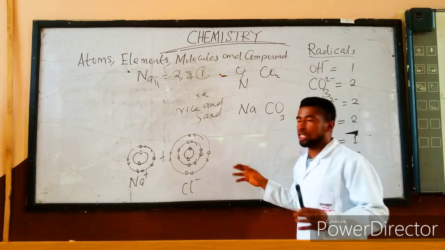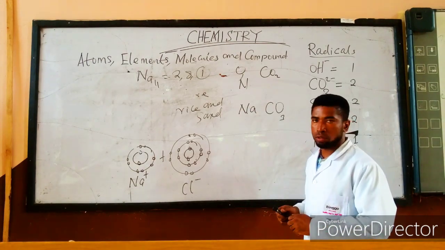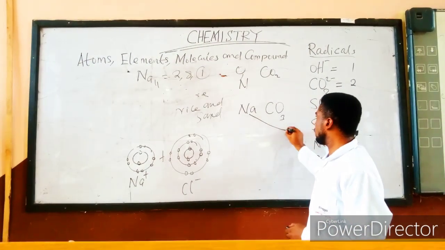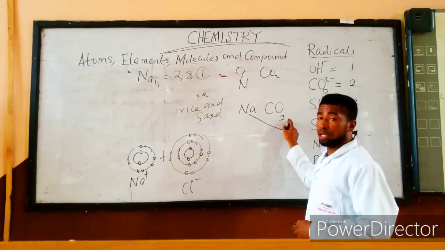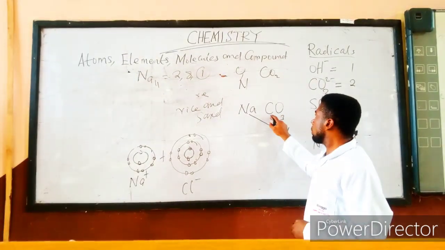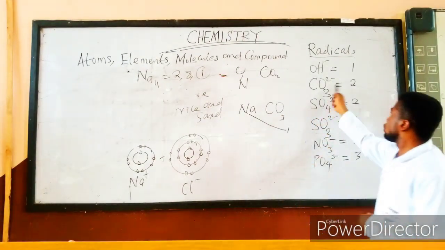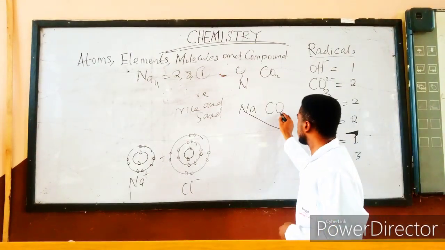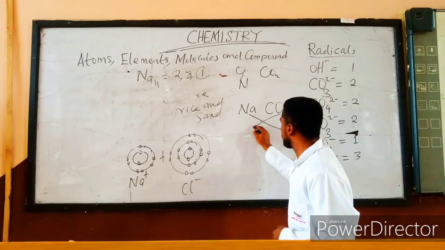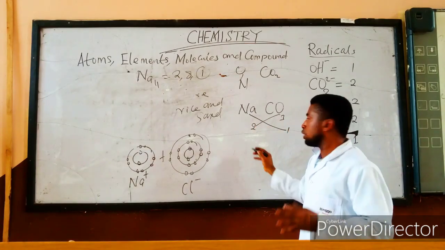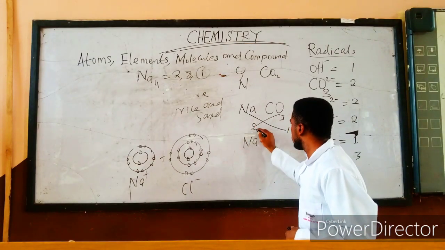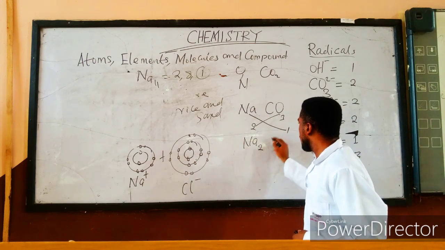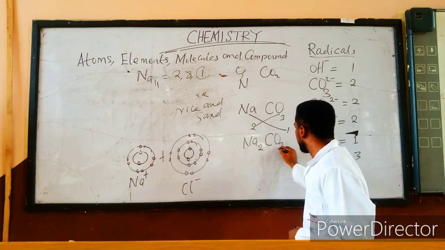There will be exchange of valency in this compound. Sodium will exchange the valency of 1 to trioxocarbonate, and then trioxocarbonate, what is its valency? 2. Can you see it? 2. So they will now exchange. Trioxocarbonate will give its valency to sodium. At the end, you have sodium, then this 2 will go here. I have Na2, I have CO3.